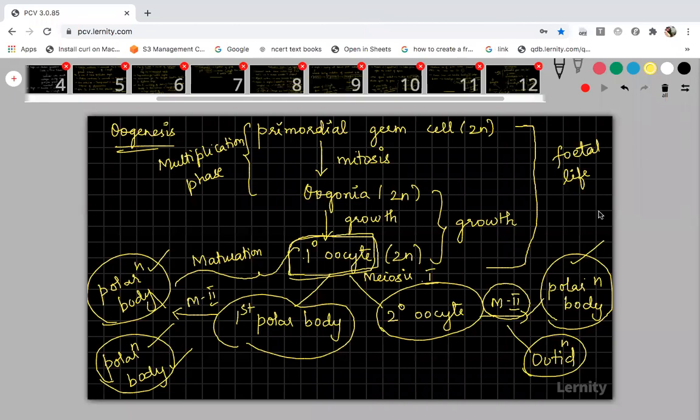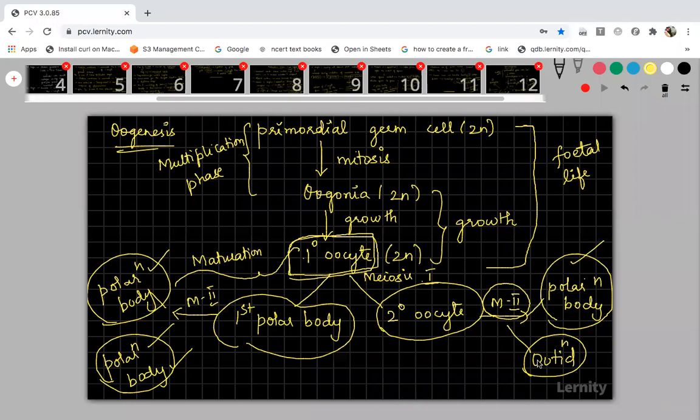Now got it? Tertiary oocyte. Where is tertiary oocyte here? One student is asking whether sperm fuses with the secondary oocyte or tertiary oocyte. First tell me which one is the tertiary oocyte.